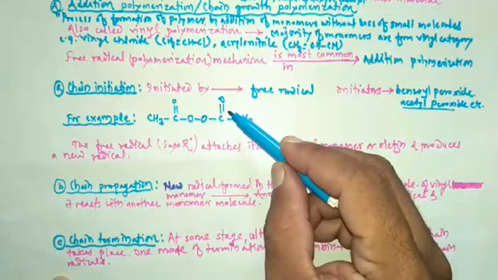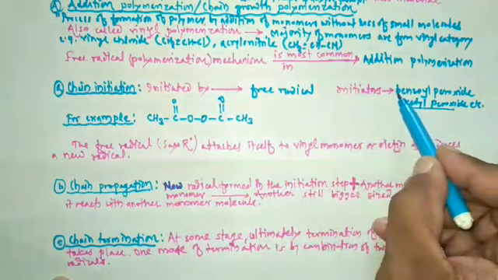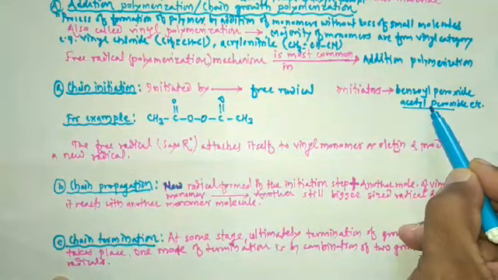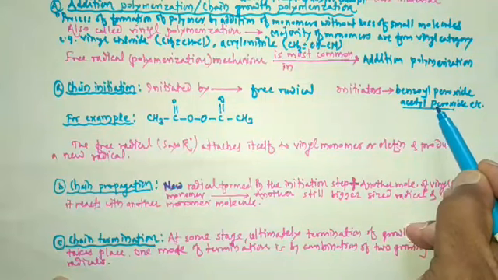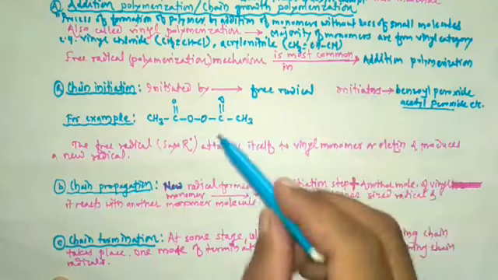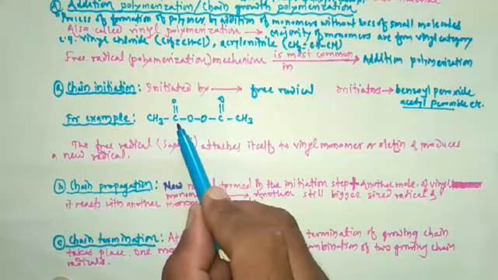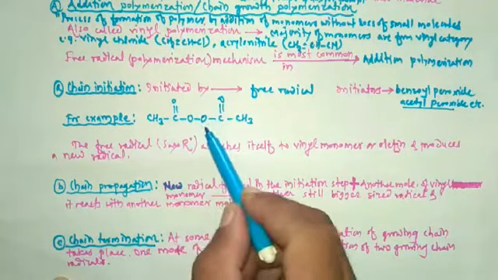So acetyl peroxide generates methyl radical. This is the representation of acetyl peroxide.